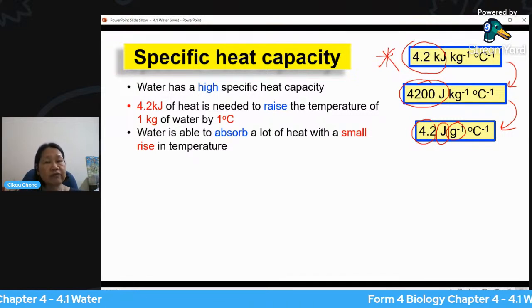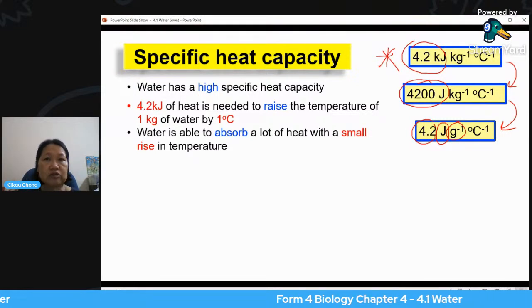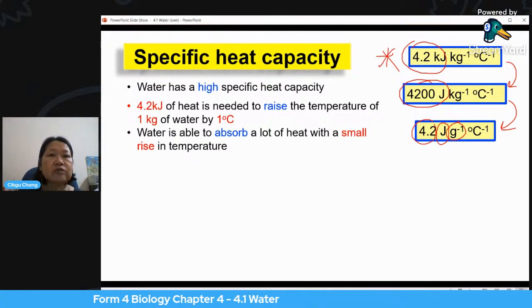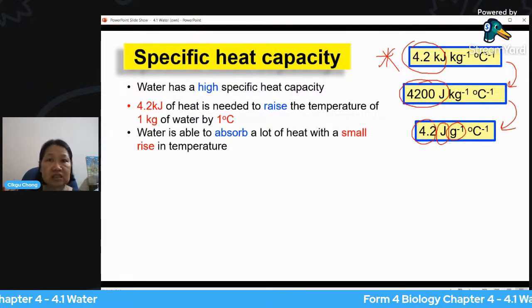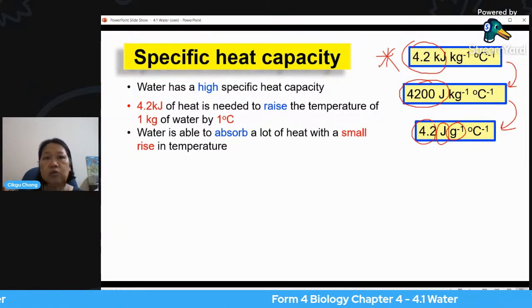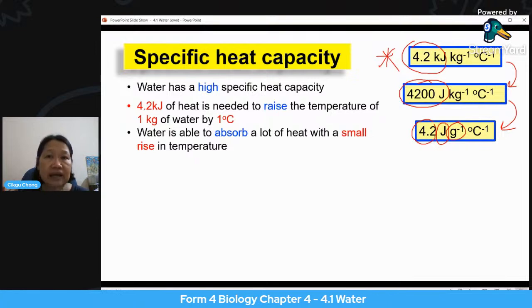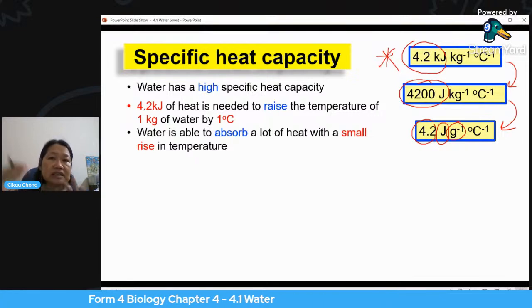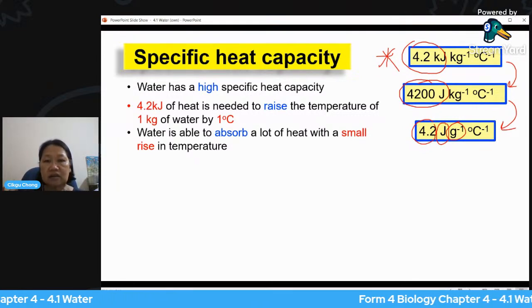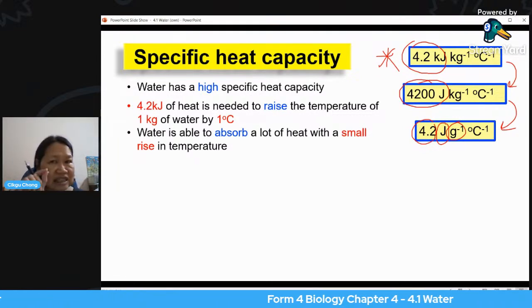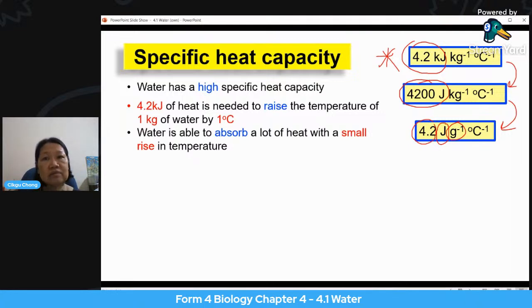For example, on a very hot day, you go for a swim. You enter the swimming pool, and you notice the water is cool. Even though the surrounding temperature may be 35 degrees Celsius, when you enter the water it is still very cool. Why? It means the water is able to absorb the heat from the environment, and the rise in temperature of the water is still very little. And that is good because it is able to lower down the temperature.